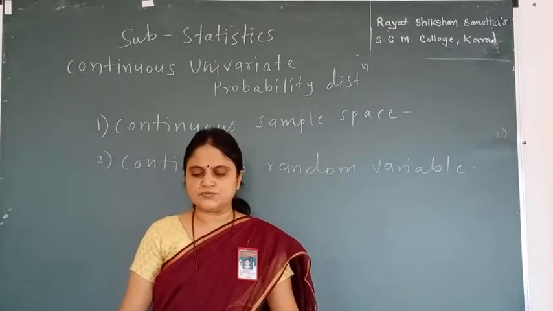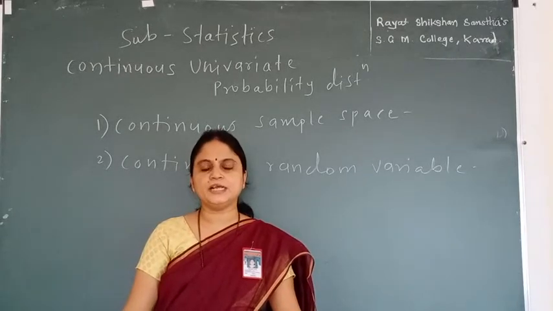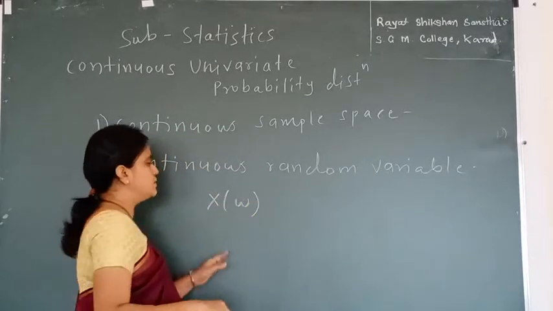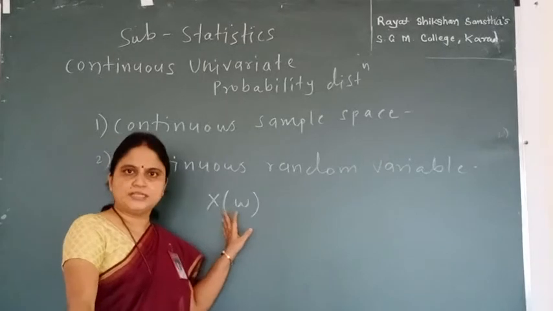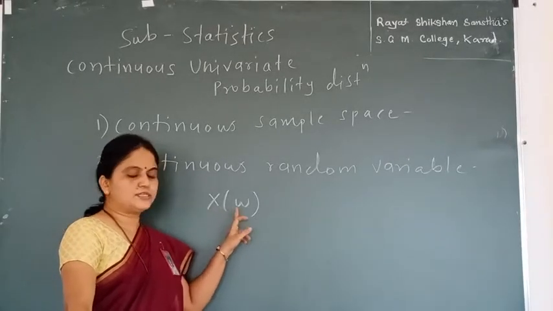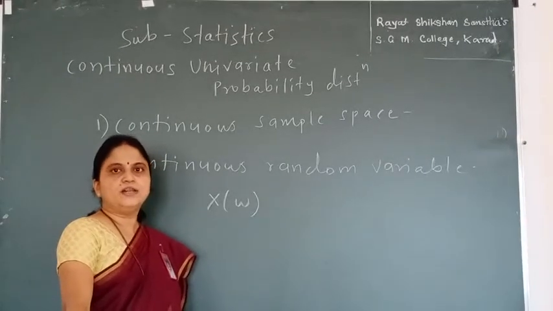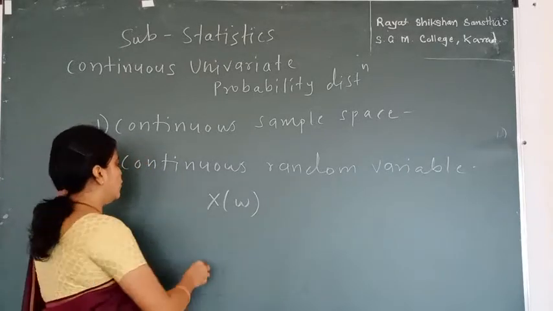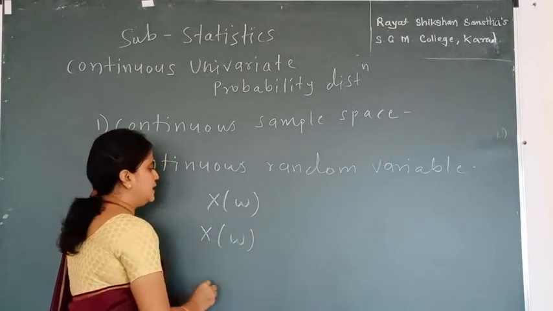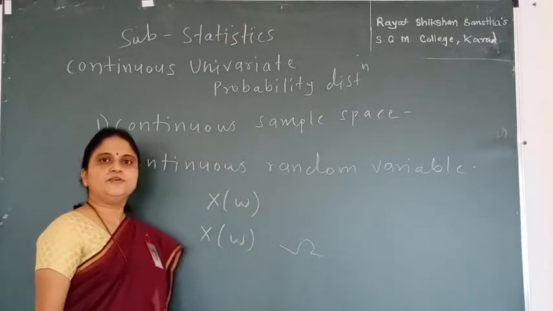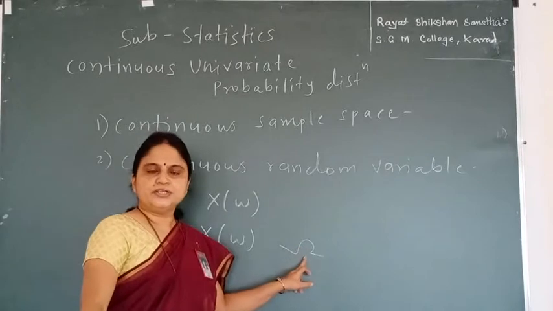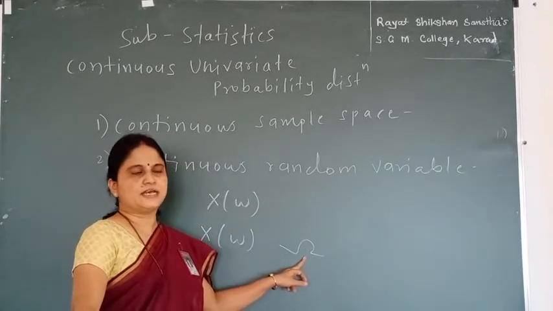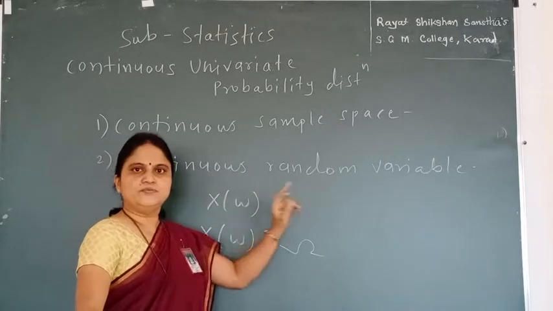The definition of continuous random variable is: let a random variable X of omega, since it is a random variable it is denoted with a capital letter, be a real valued function on domain omega. If the range set of X of omega contains continuous number of points or uncountably infinite number of points, then we call this a continuous random variable.